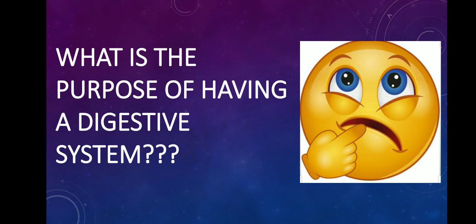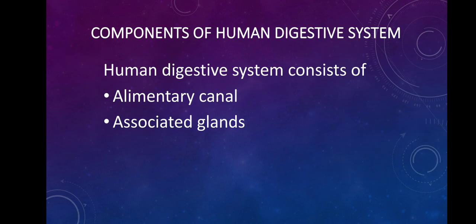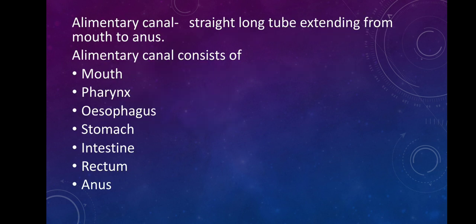Now, let's look into the components of the digestive system. The human digestive system consists of the alimentary canal and the glands associated with it. The alimentary canal is a straight long tube which extends from the mouth to the anus. It consists of the mouth, buccal cavity, pharynx, esophagus, stomach, intestine, which includes the large intestine as well as the small intestine, rectum, and then the anus.